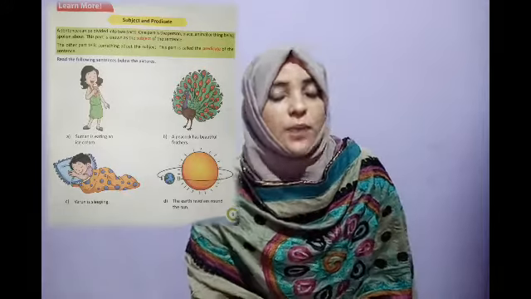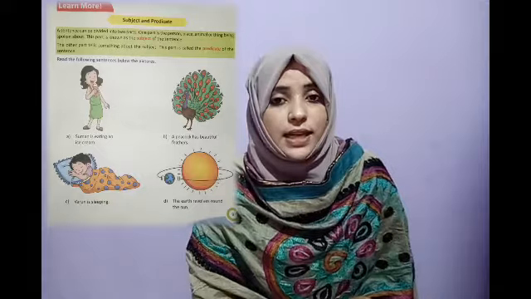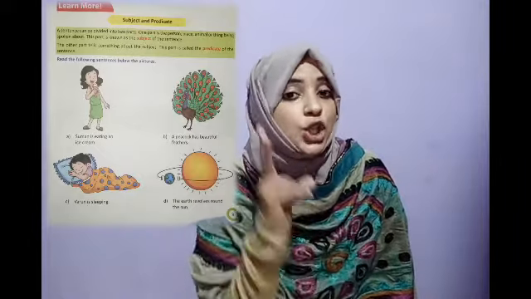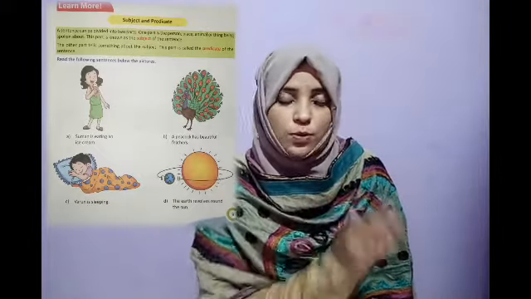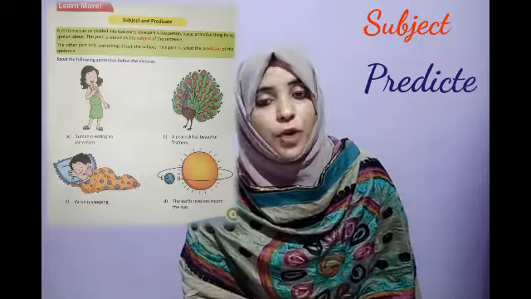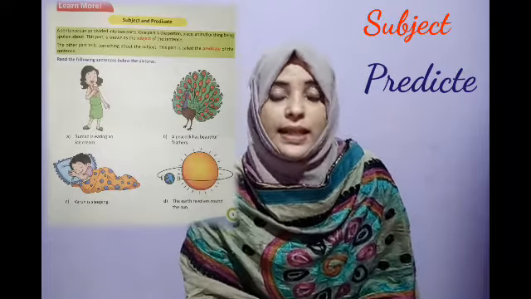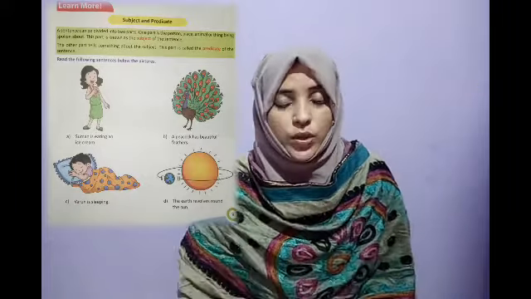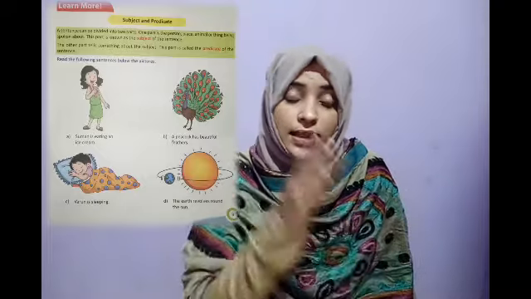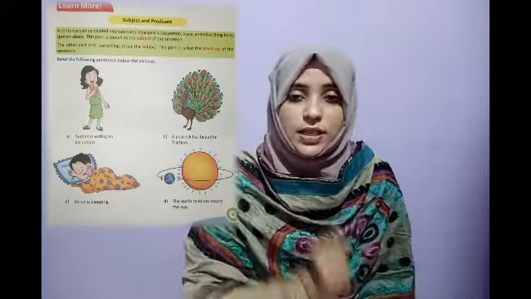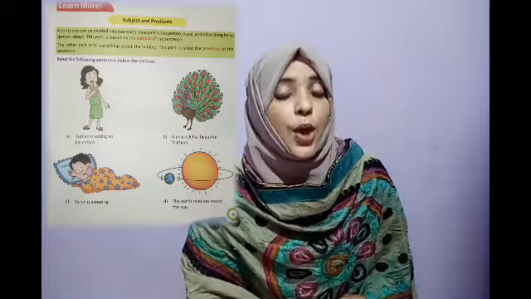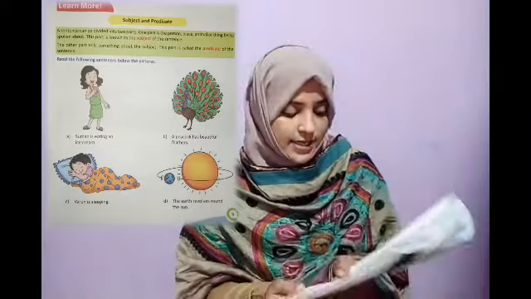So everybody listen. Every sentence has two parts. One is the subject, the other part we call the predicate. Subject will be a noun or a pronoun. Then something telling about the subject is called the predicate. So look at the examples.